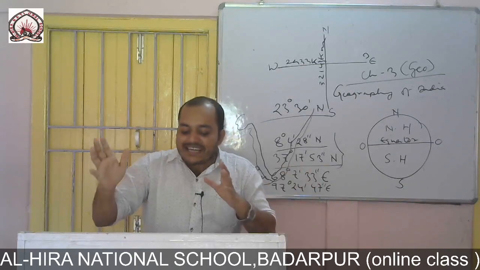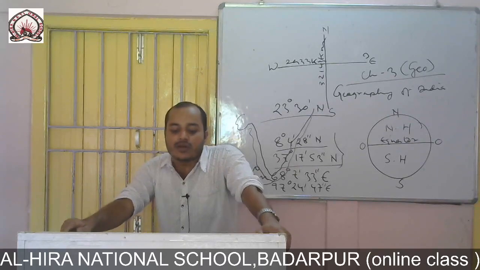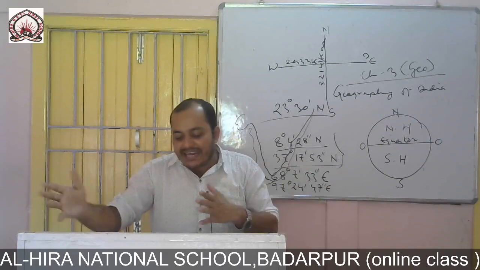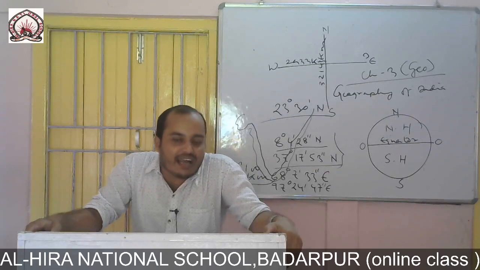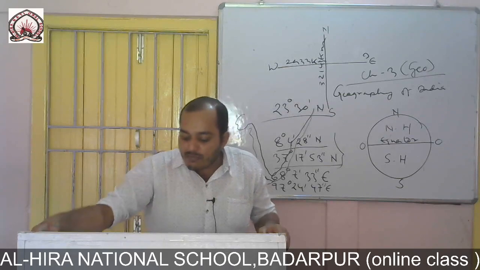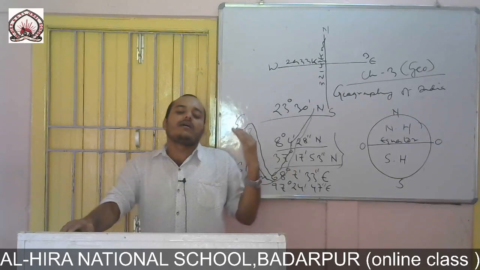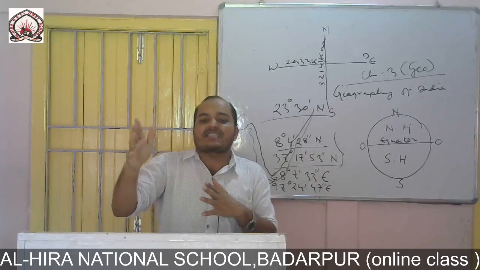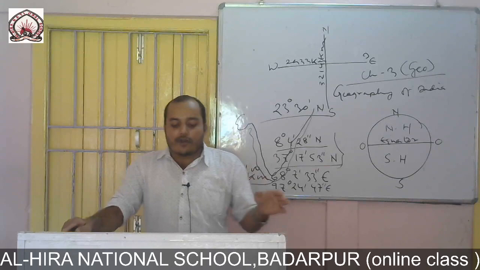Now all these extensive plateau regions in southern India are called the Deccan Plateau, and the northern Himalaya have created vast plain areas in the northern region. These are very fertile areas of northern India, created mainly by three rivers: Indus, Ganga, and Brahmaputra. Now how did these three rivers create a number of vast plains? That we will discuss in the subsequent topic, or in the topic which will follow.